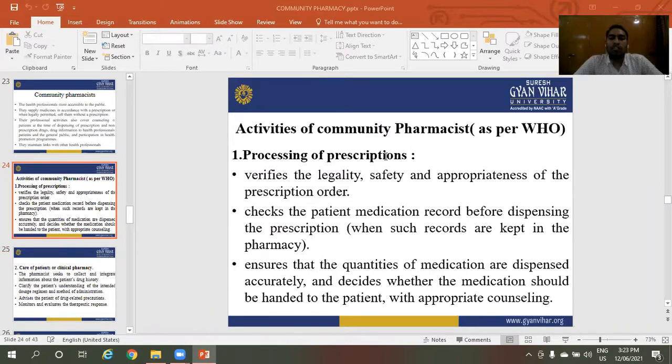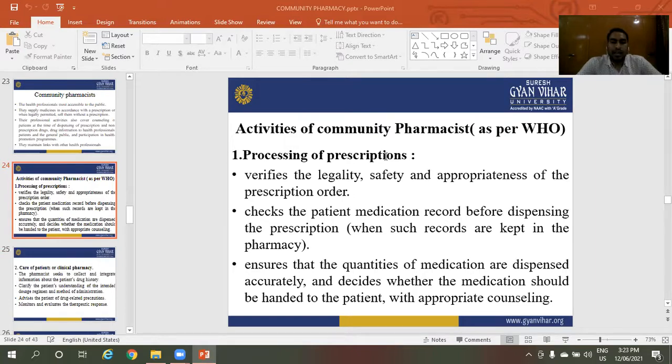Activities of community pharmacists as per the World Health Organization. The first activity is processing of prescriptions. First of all, pharmacists verify the legality, safety, and appropriateness of the prescription order.